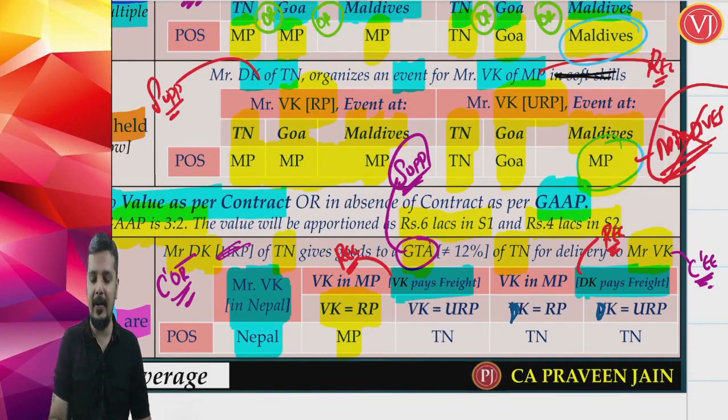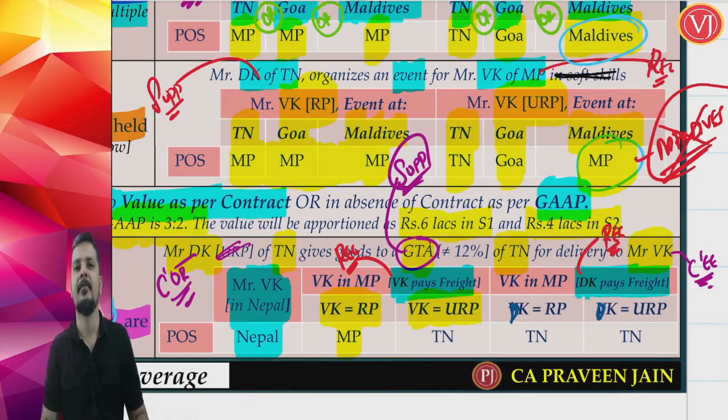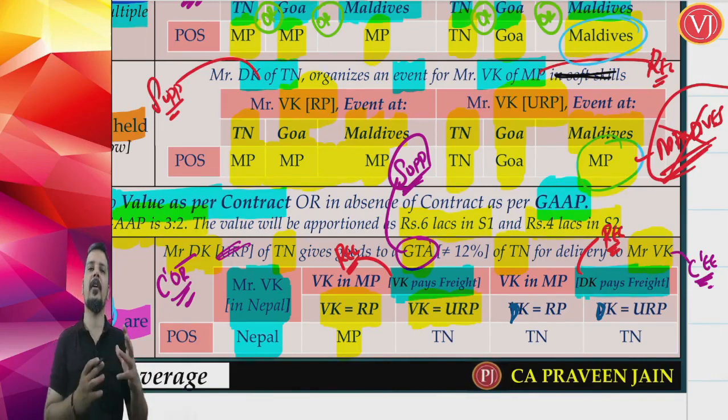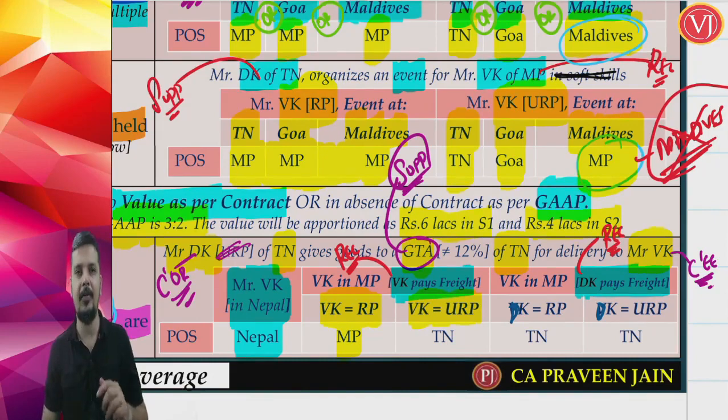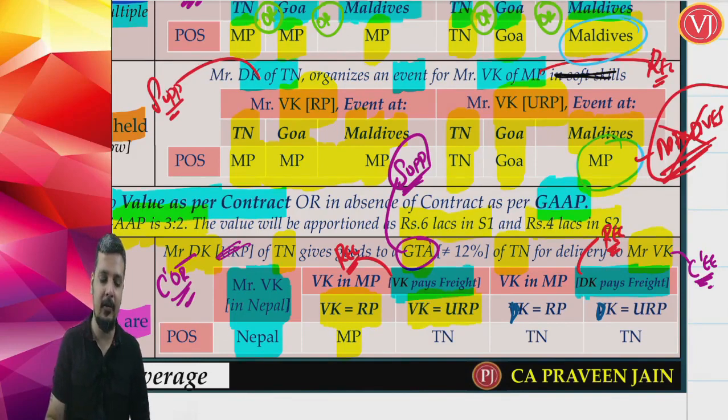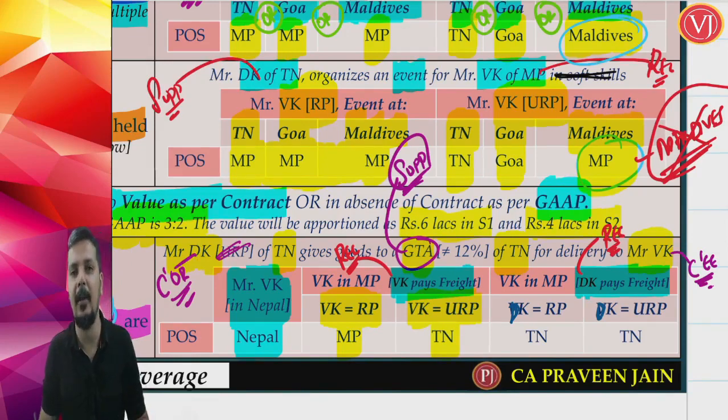If the recipient is an unregistered person, how do we decide who is the recipient? Based on who is liable to pay freight, he is the recipient. In this first situation, we have assumed that VK is liable to pay freight. So, if VK is an unregistered recipient, then the place of supply is the location where the goods are handed over for transportation. The goods are handed over for transportation in Tamil Nadu. The origin of goods is Tamil Nadu.